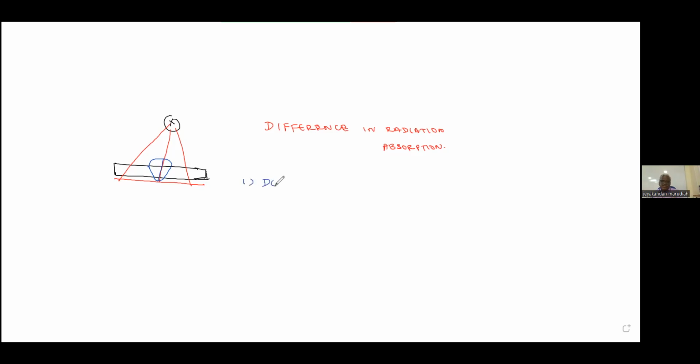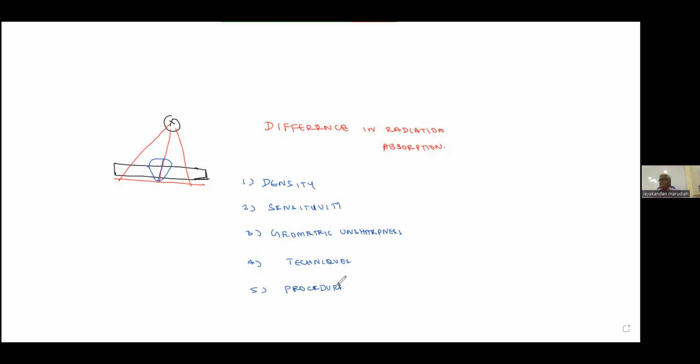Questions based on density, then sensitivity, geometric unsharpness, then techniques, then procedure. So based on these only, generally they are asking exam questions.